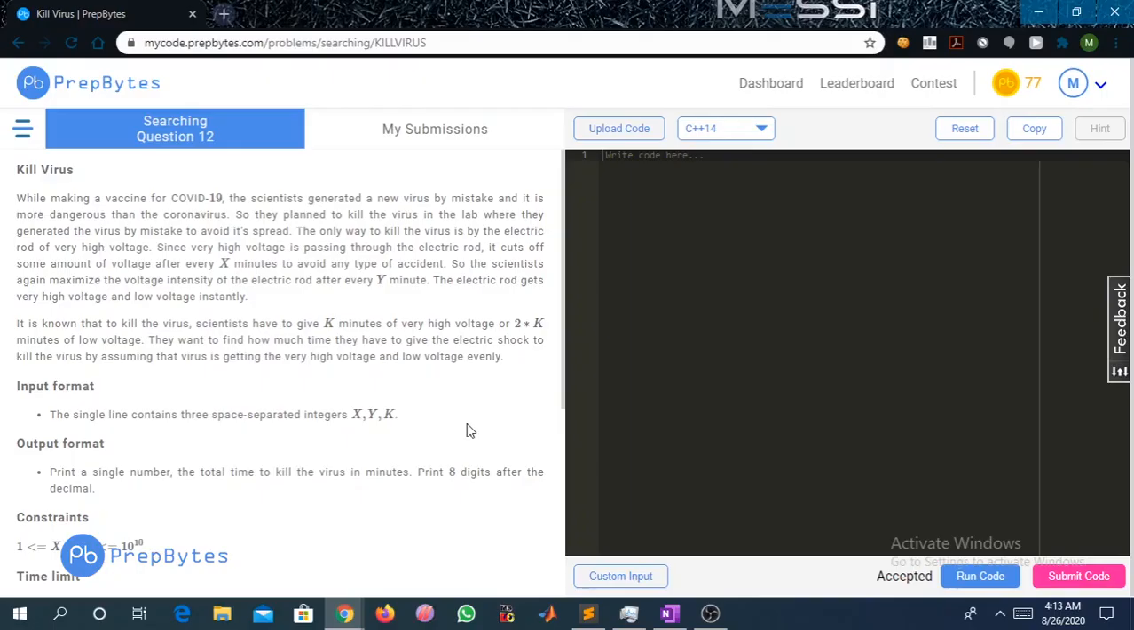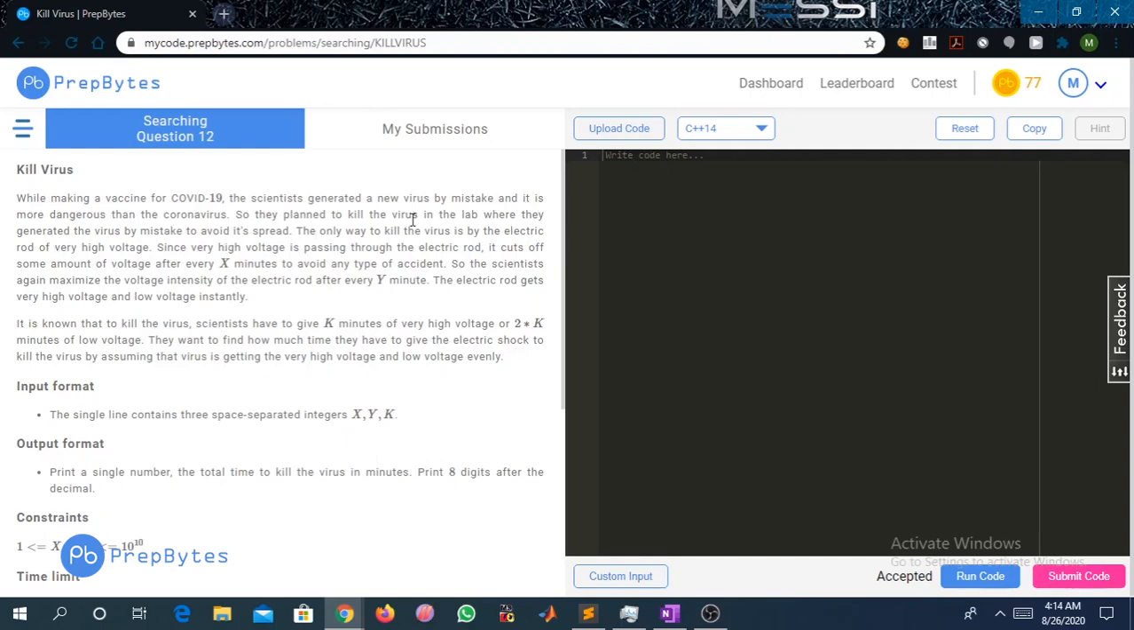Hello friends, today we are going to discuss the problem Kill Virus of Marathon Challenge August. So let us first read the question. The question says, while making a vaccine for COVID-19, the scientists generated a new virus by mistake and it is more dangerous than the coronavirus. So they plan to kill the virus in the lab where they generated the virus by mistake to avoid its